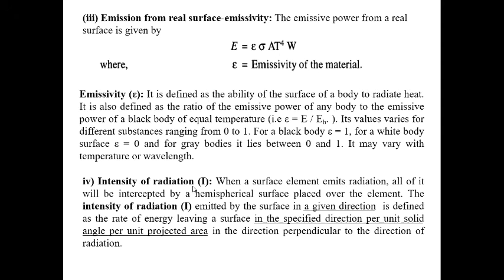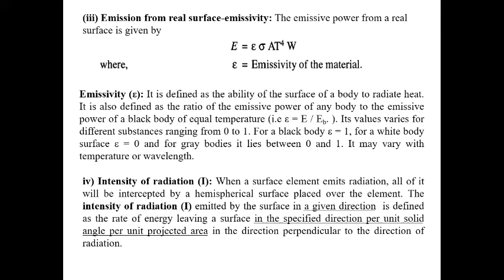Next, intensity of radiation. When a surface element emits radiation, all of it will be incident on a hemispherical surface placed over the element. Now the definition: the intensity of radiation emitted by a surface in a given direction is defined as the rate of energy leaving a surface in the specified direction per unit solid angle per unit projected area, perpendicular to the direction of the radiation.